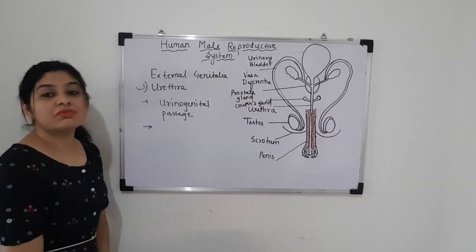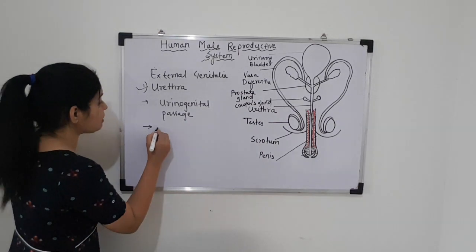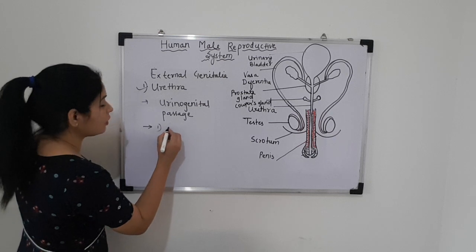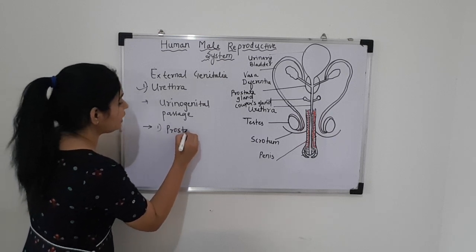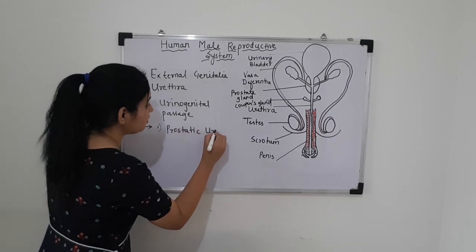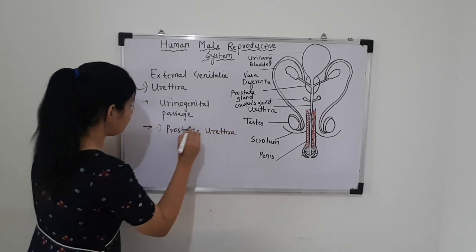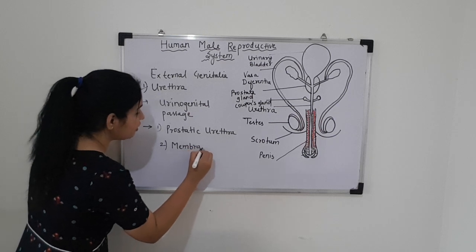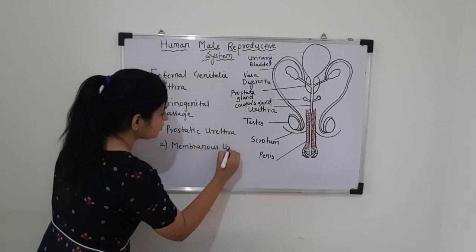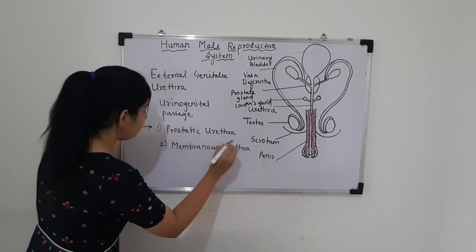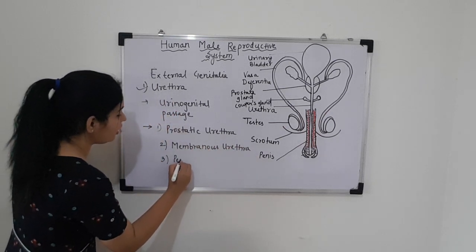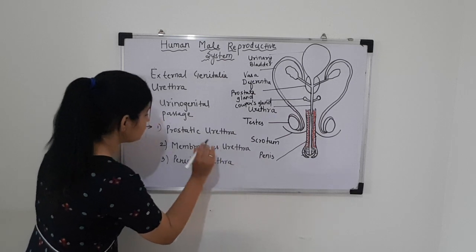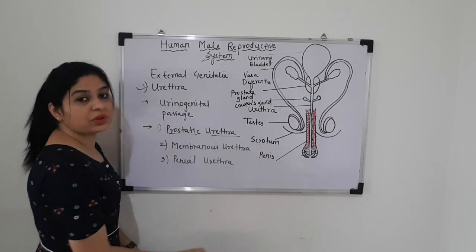This urethra is divided into three parts. The first part of the urethra is called the prostatic urethra. The second part of the urethra is called the membranous urethra. And the third part of the urethra is called the penile urethra. So let's talk about this prostatic urethra first.